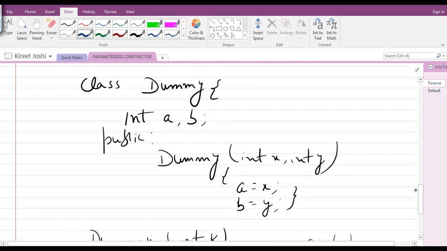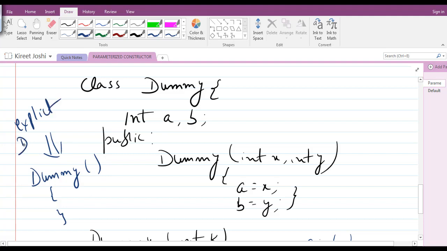So what we will do is create a constructor of type dummy that doesn't contain any arguments. If you wish to write any message, you can write one, because it is an explicit default constructor.